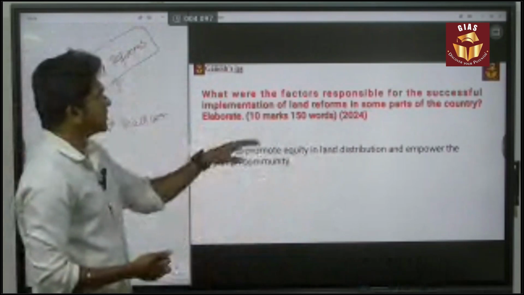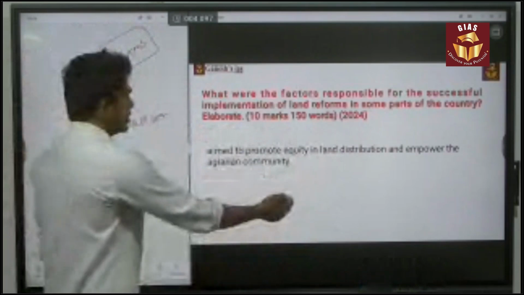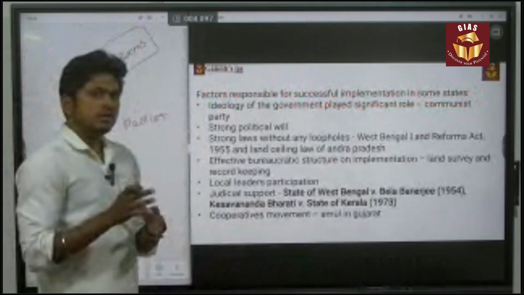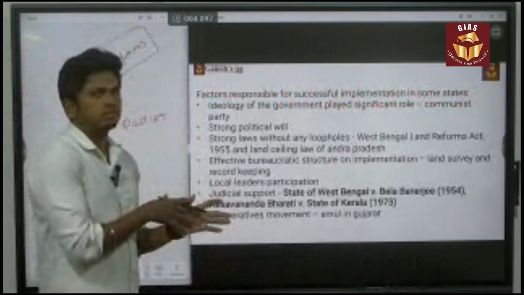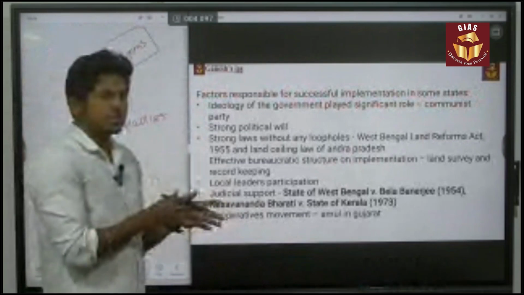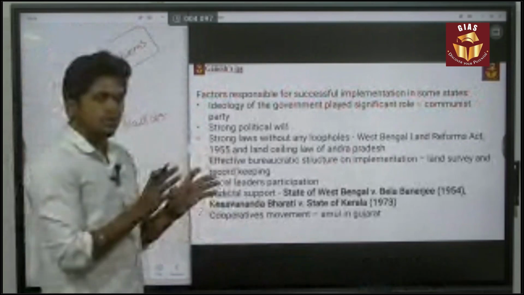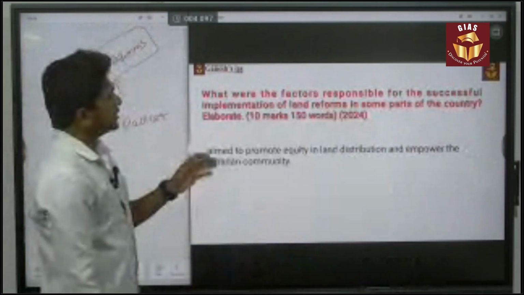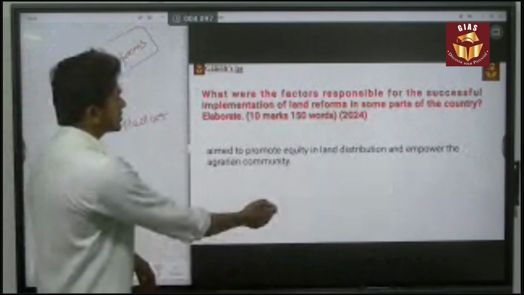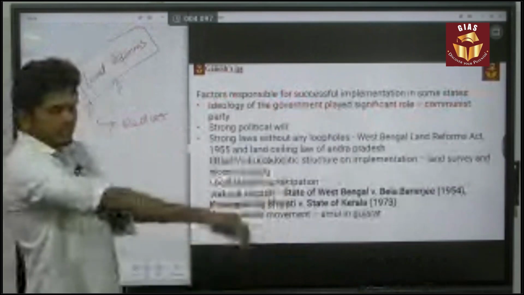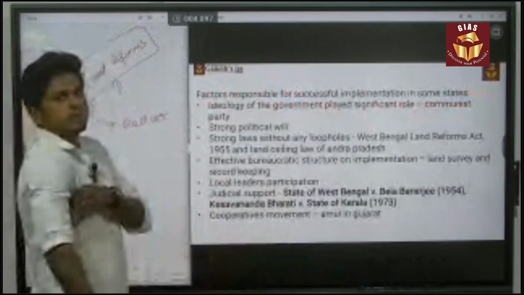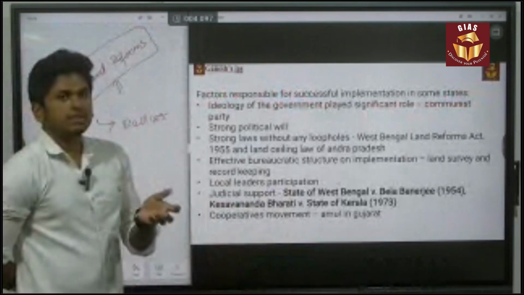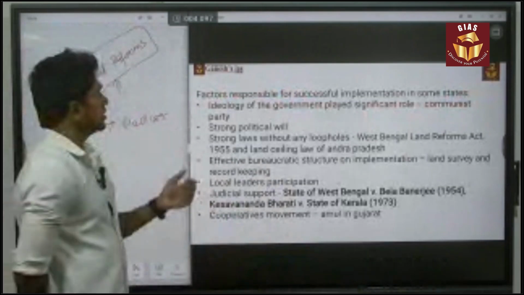What were the factors responsible for the successful implementation of land reform? I'm directly jumping into the question, because we already discussed a lot of things about land reform in the previous videos. Now we are going to give the answers to that question only. Only some states did it in a proper manner, so you have to say what factors led to the successful implementation.